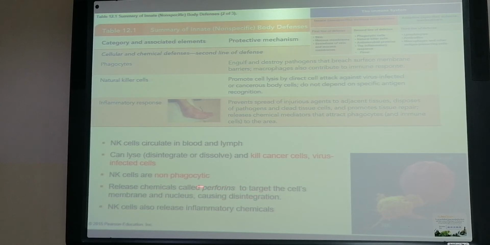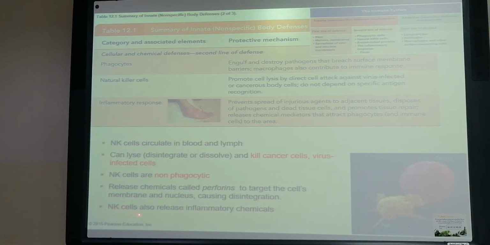It will target the cell membrane and the nucleus, causing disintegration of the cell. So they will act on the virus-infected cell or the bacteria or the cancerous cells.